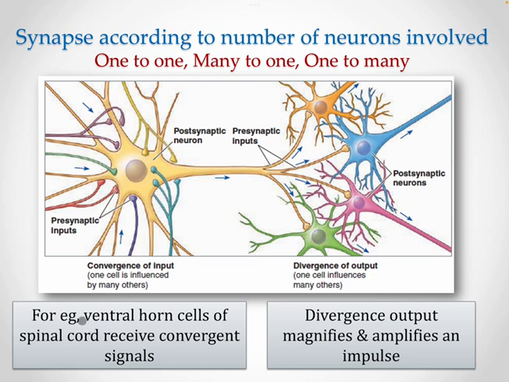For example, the ventral horn of the spinal cord receives convergent signals from the corticospinal tract, reticulospinal tract, and rubrospinal tract. These are all descending fibers. Plus, it can also be influenced by the sensory afferent fibers. So, such kind of convergence occurs in the ventral horn cells. While in divergence, a single impulse is converted to a number of impulses going to a number of postsynaptic neurons, and in this there is magnification and amplification of an impulse.